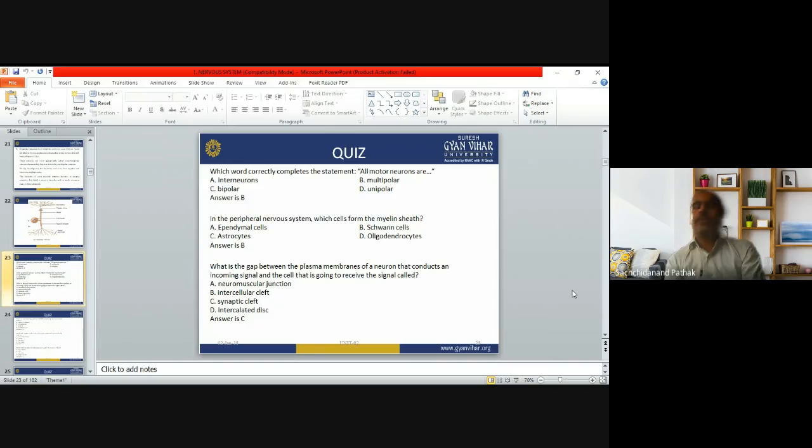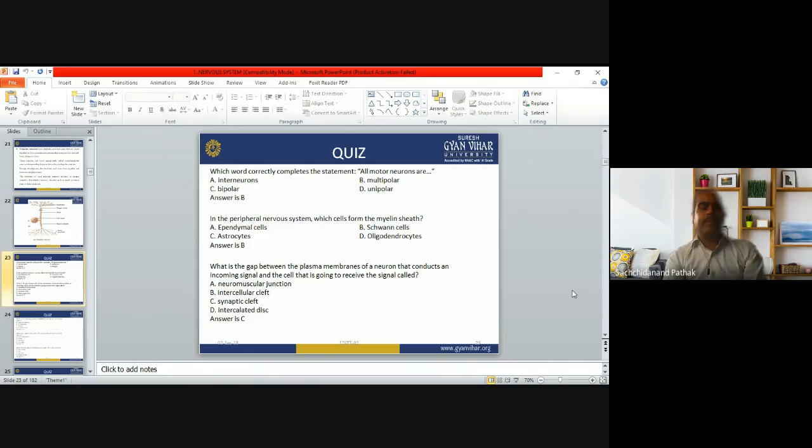So which cell forms the myelin sheath in the PNS? First one, ependymal cell, Schwann cell, astrocyte, or oligodendrocytes. If you remember from one or two slides earlier, I explained that the neurons have axons, nerve fibers.